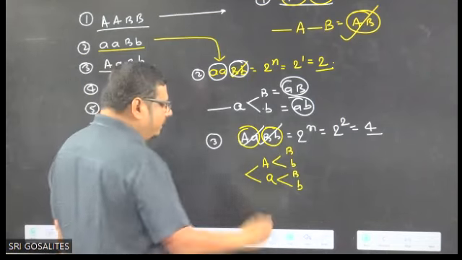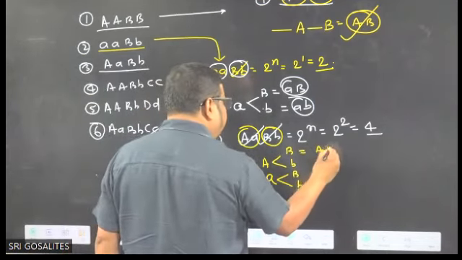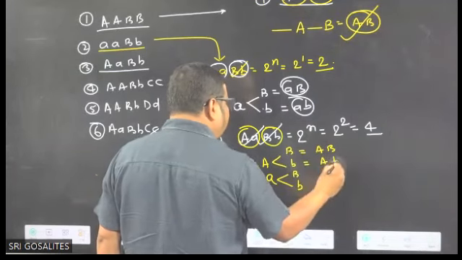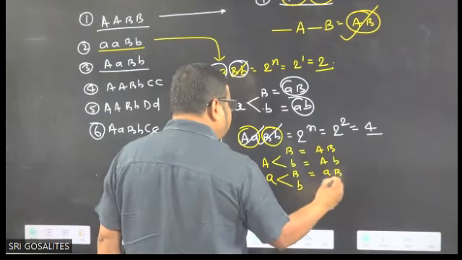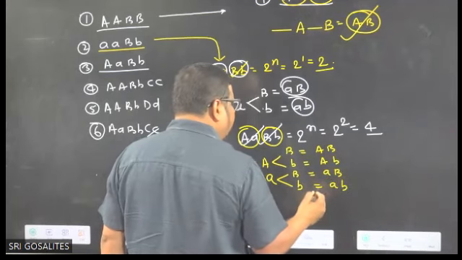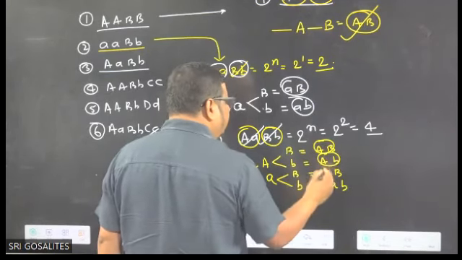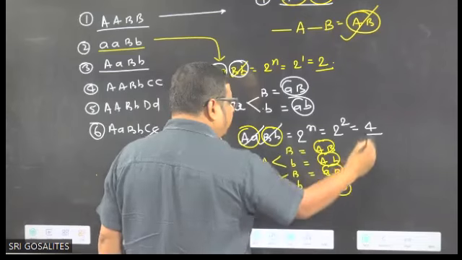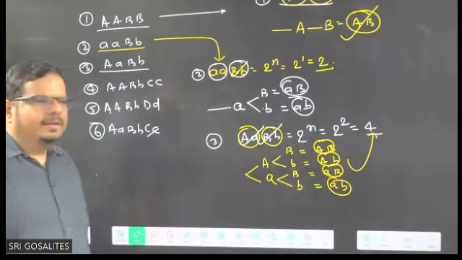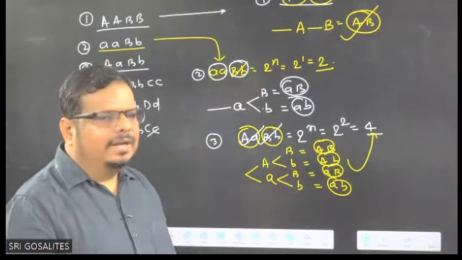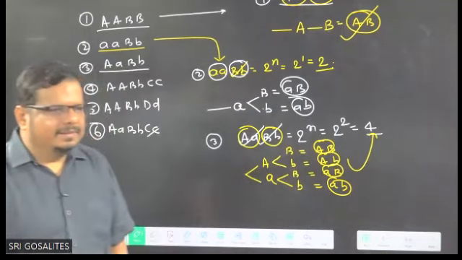Okay, now read it: capital A, capital B; capital A, small b; small a, capital B; small a, small b. How many types? 1 type, 2 types, 3 types, 4 types. Is it proved or not proved? Proved, no?